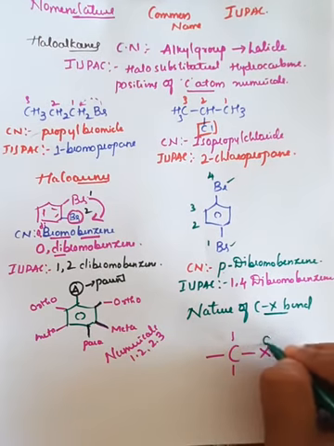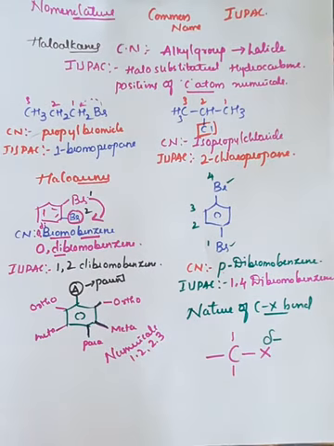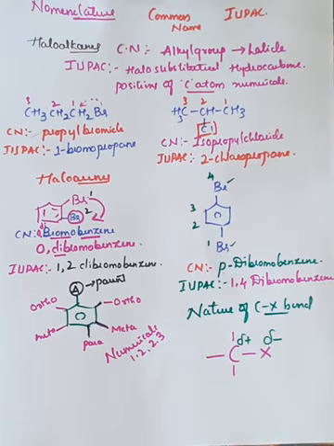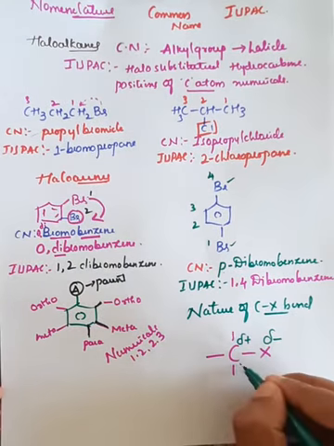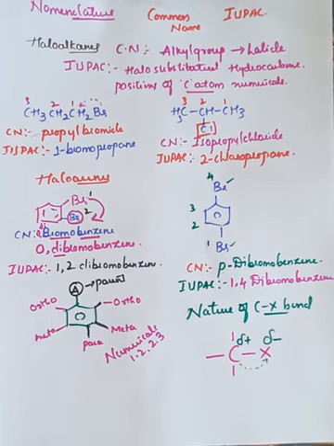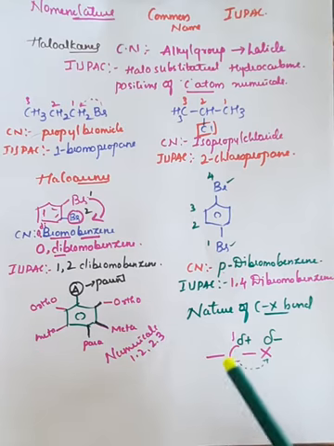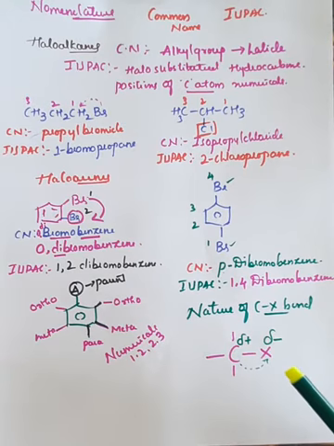So this halogen has a partial negative charge and this carbon has a partial positive charge, because this carbon donates electrons to the negatively charged atom. Therefore the bond between the carbon and halogen can be broken. Further we'll see in some examples.